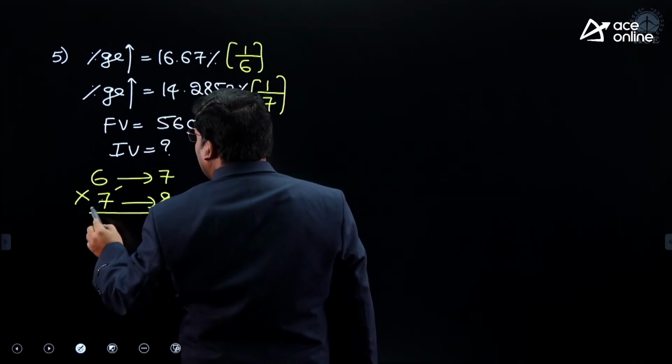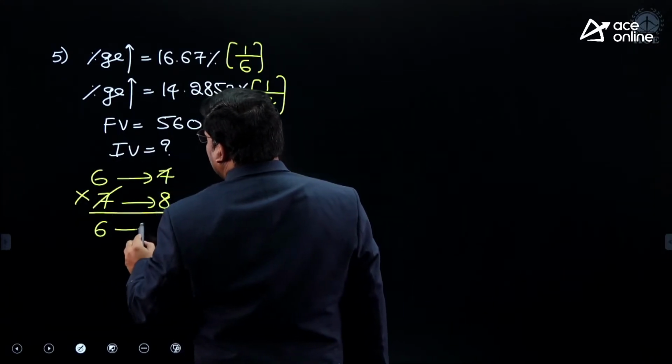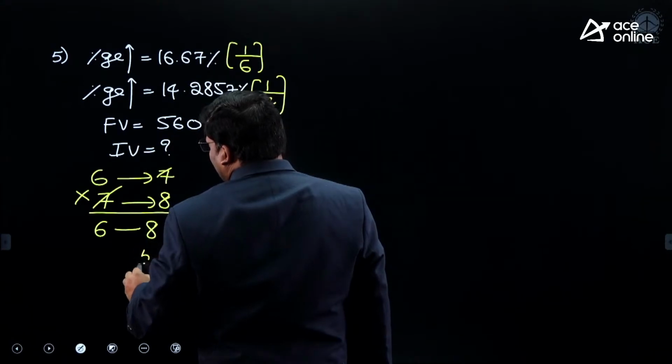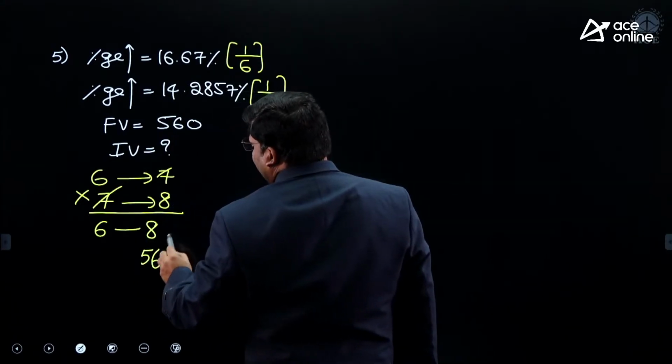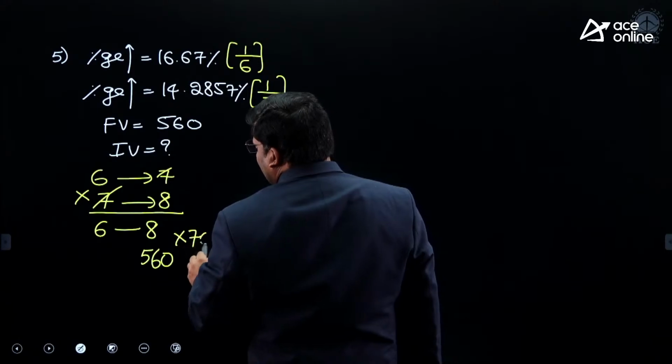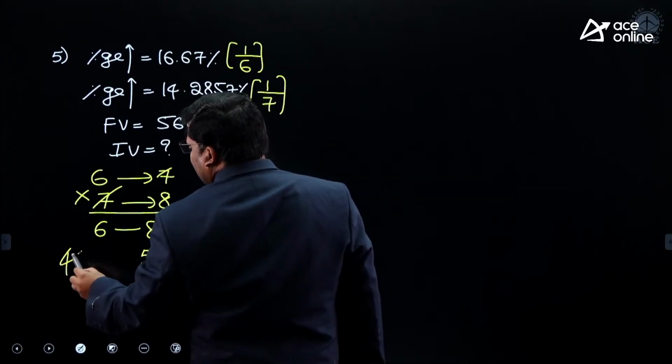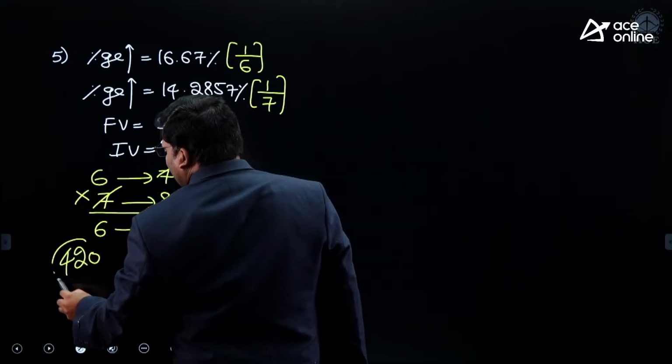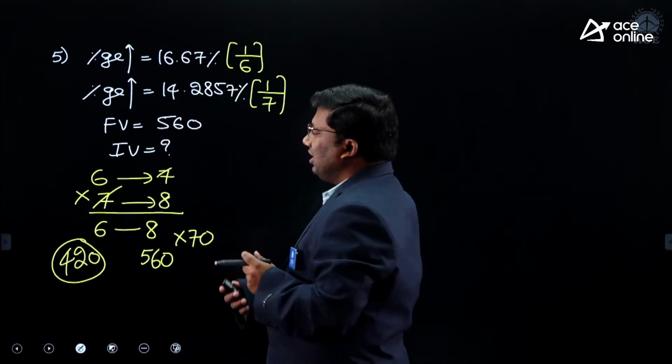One event after another event. 6 is becoming 8. But according to the question, 8 is becoming 560. So it is into 70. 6 into 70, what is the initial value? 420.